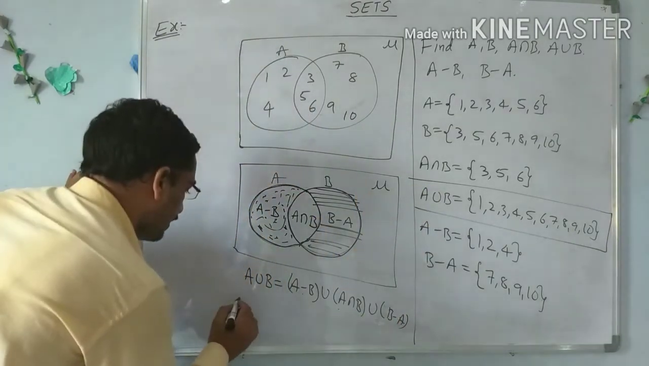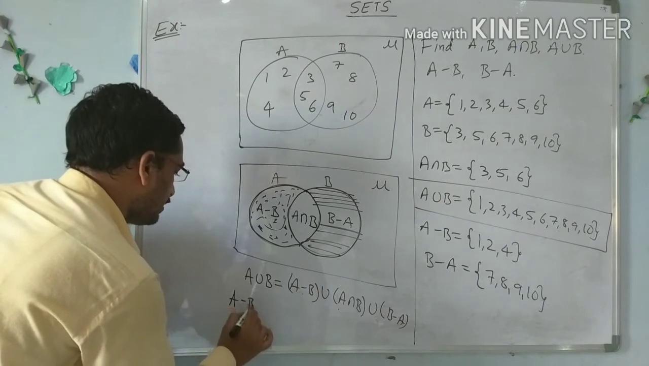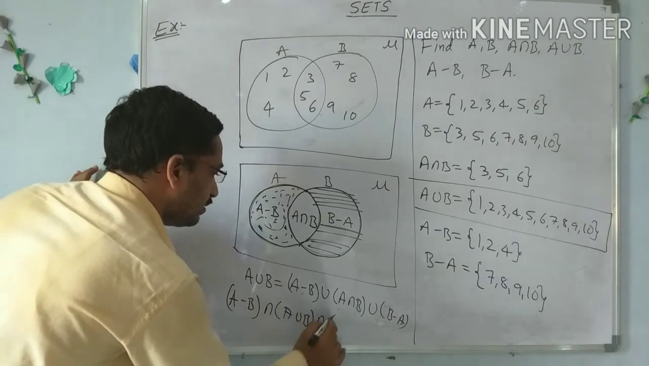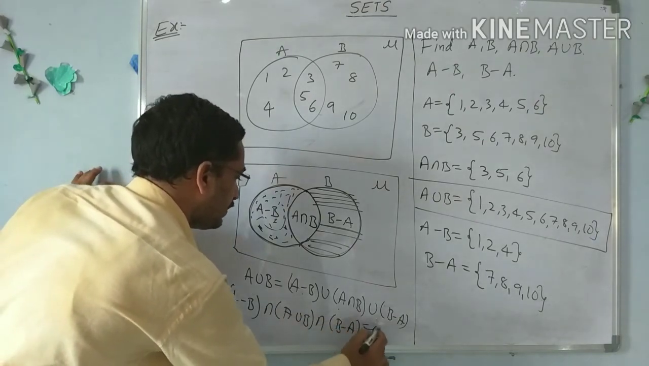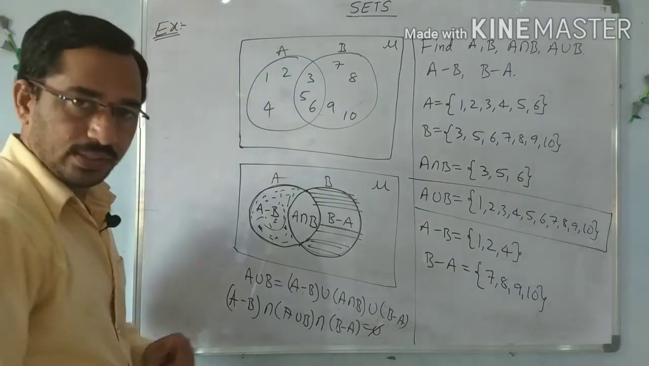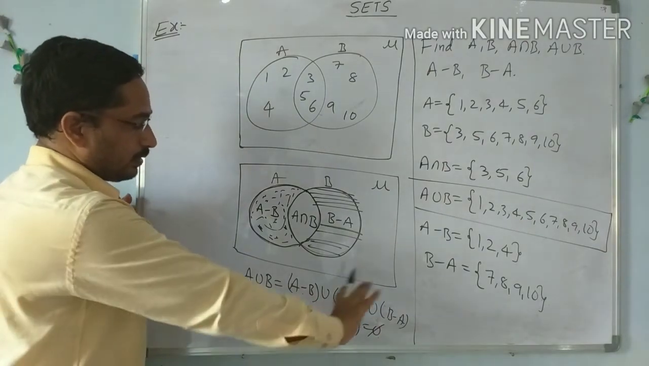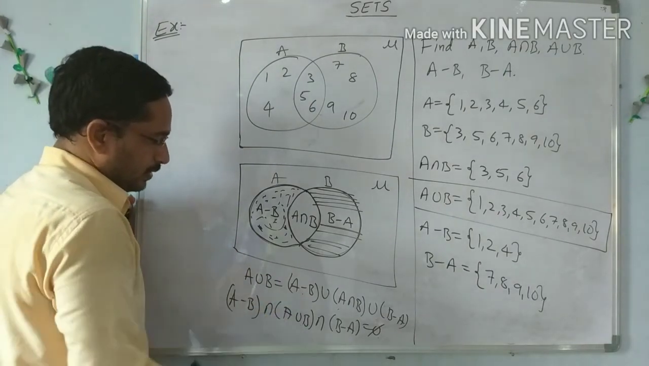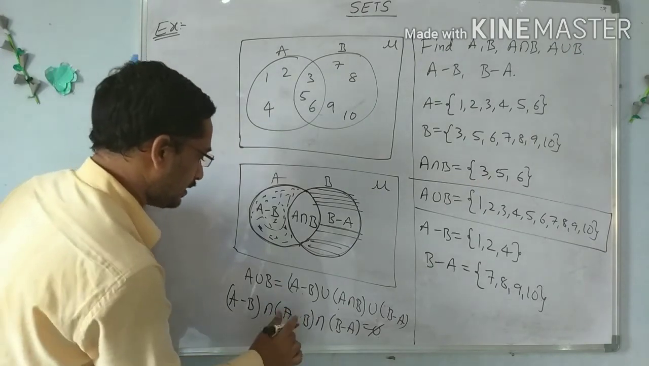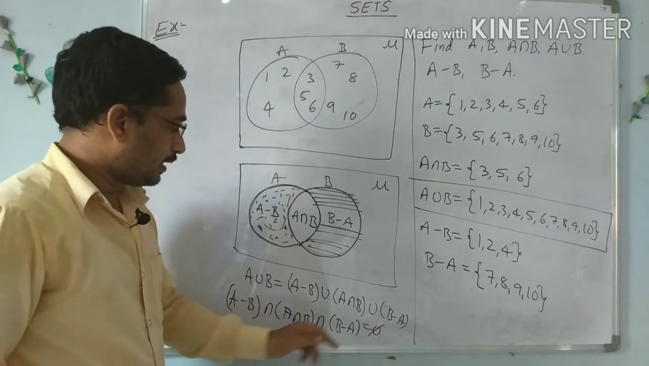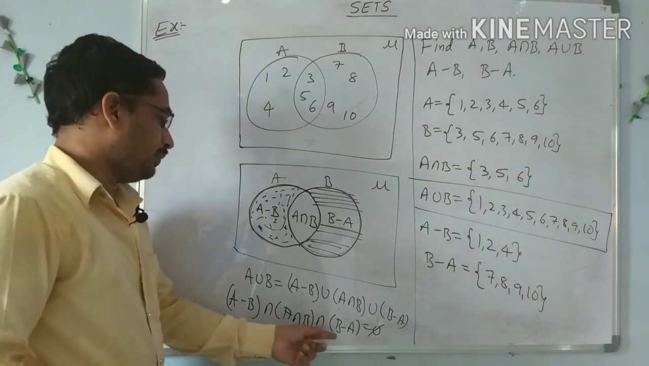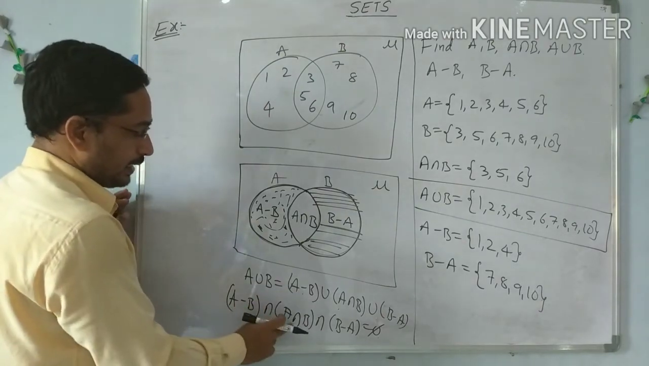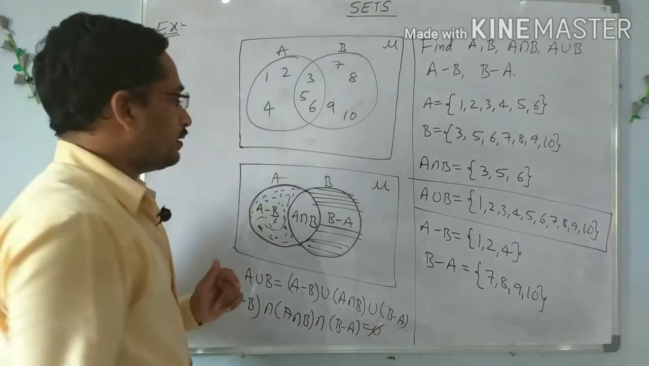One more relation: the intersection of A minus B, A intersection B, and B minus A is equal to the empty set. I already told this relation in the previous videos. It means there is no common element among these three sets. They are disjoint sets individually. A minus B and A intersection B are disjoint. A intersection B and B minus A are disjoint. A minus B and B minus A are also disjoint. All three are disjoint sets.